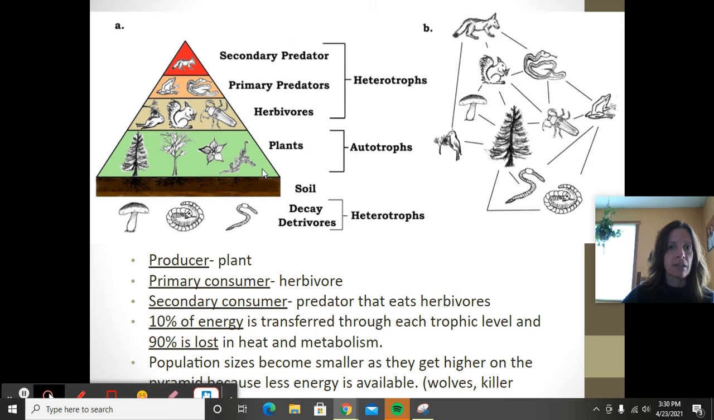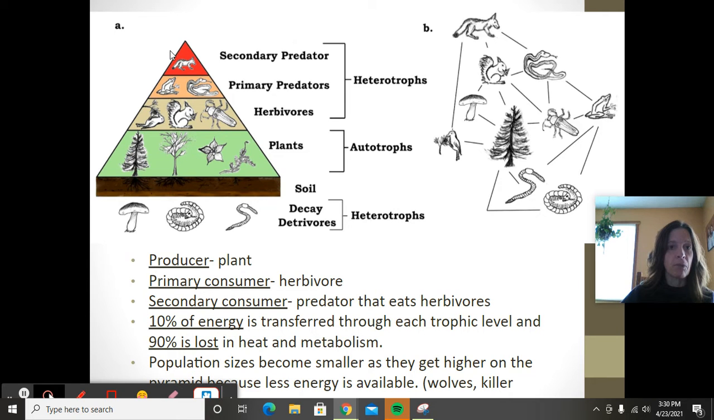10% of the energy is transferred up the food chain, right? And 90% is lost in the metabolism of the organism and in heat. So that's why the population biomass goes down at these different levels, because less energy is available.